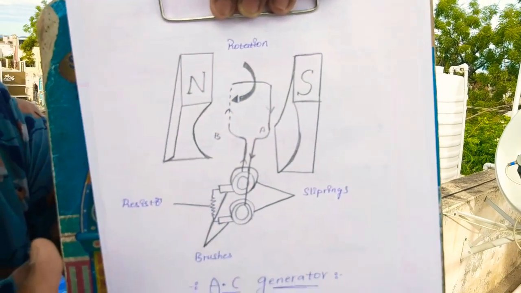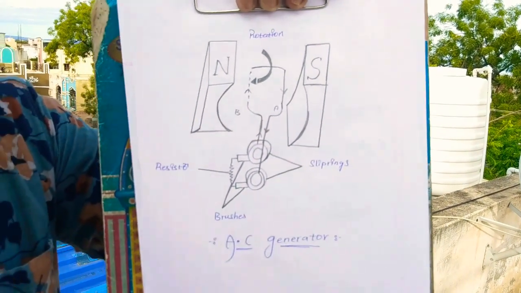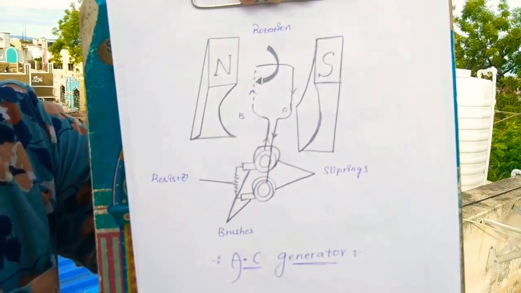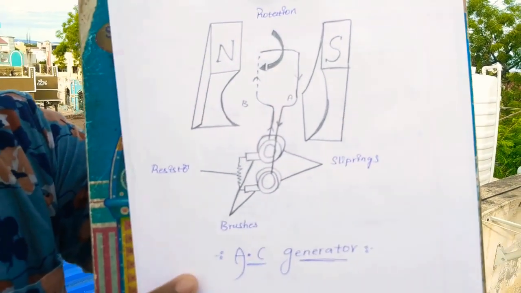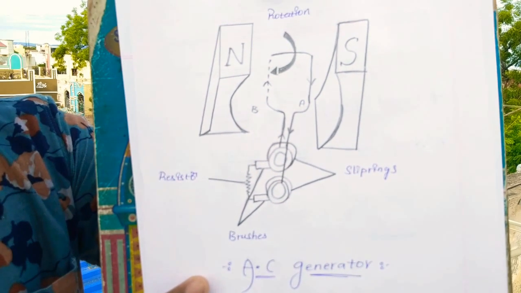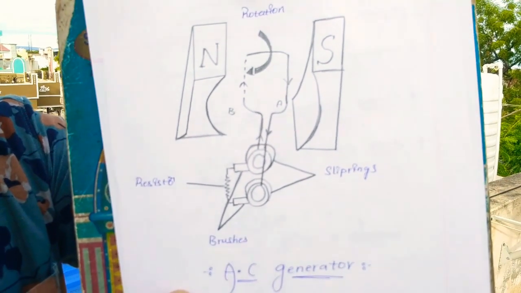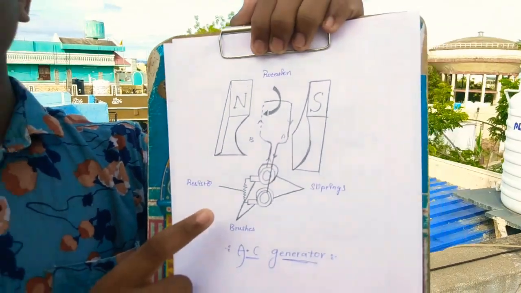By the slip rings, the generating of electricity will be produced. Here mechanical energy is converted to electric energy. This diagram and the information are very important for 4 marks. The same question was asked in the public exam previously 4 times.